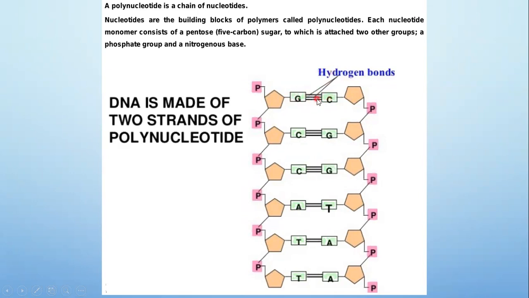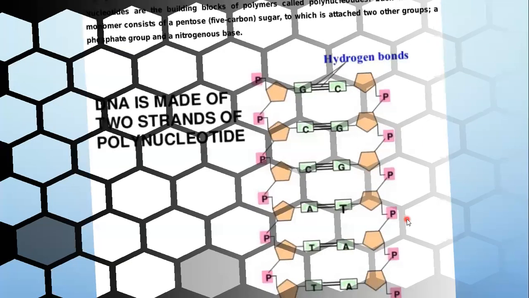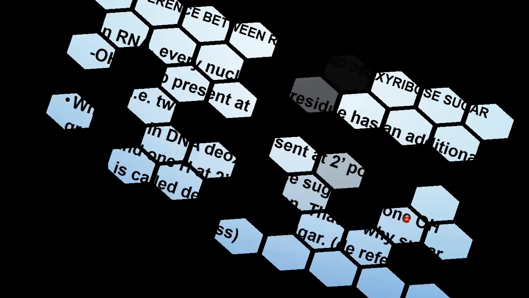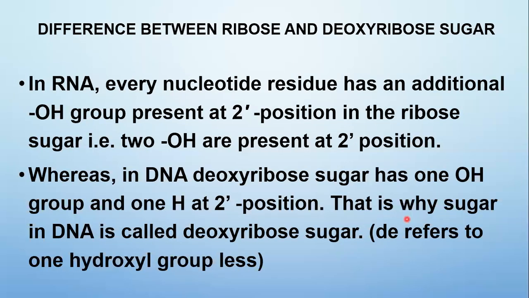There are 3 hydrogen bonds between guanine and cytosine and 2 hydrogen bonds between adenine and thymine.